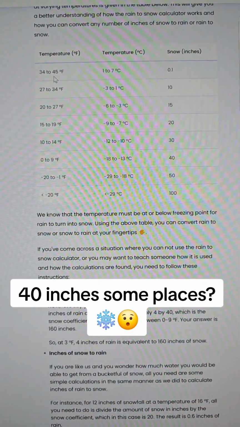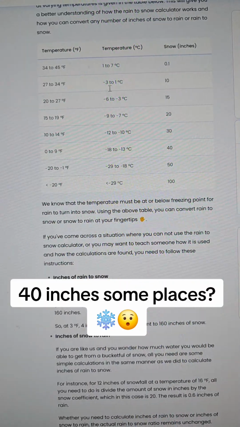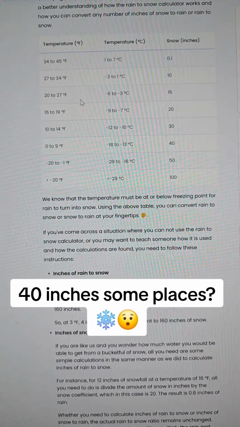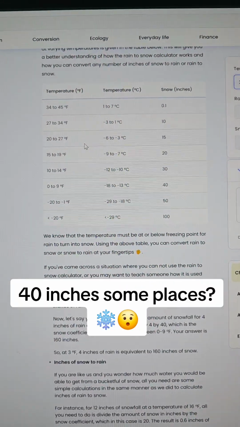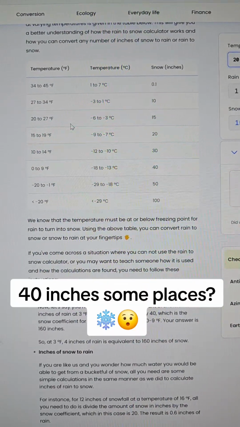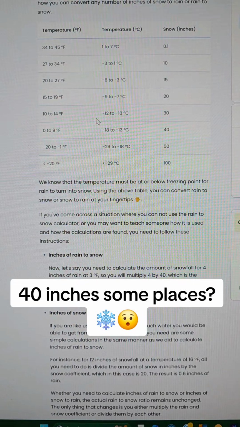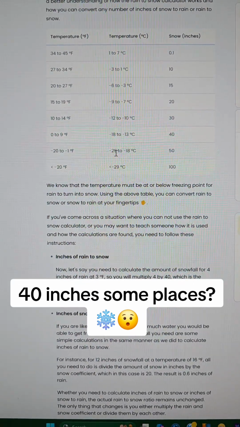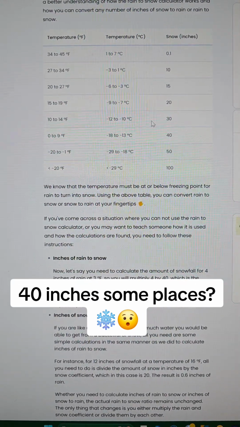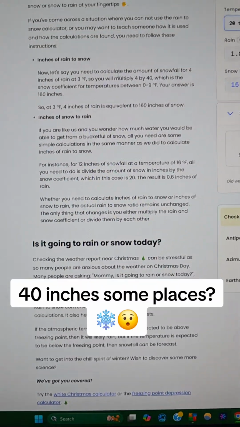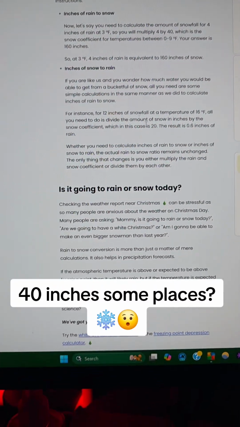So here it is. Temperature 35, 40, 1 inch, 20, 27, 15. It's the water equivalent. So the colder it is, the more, I think it's the moisture squeezes from the atmosphere, and you get this absolutely just crushes. It comes down so fast. 10 to 14, 30 inches. Rain to snow. So you can see right there.